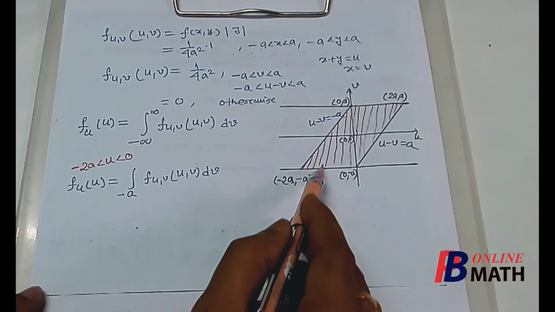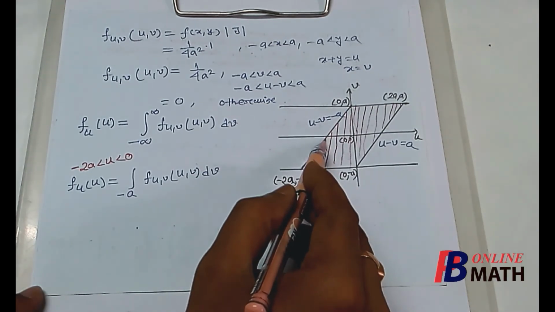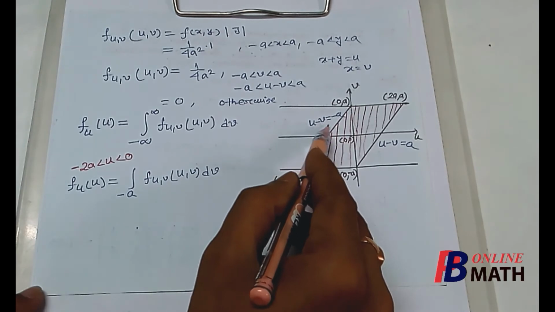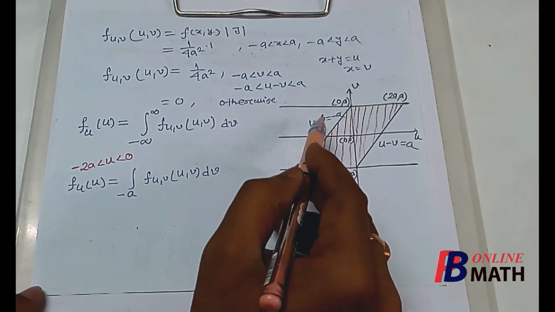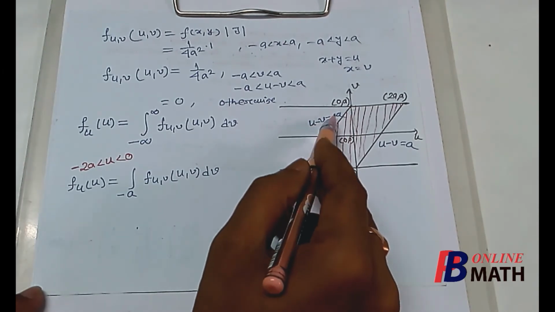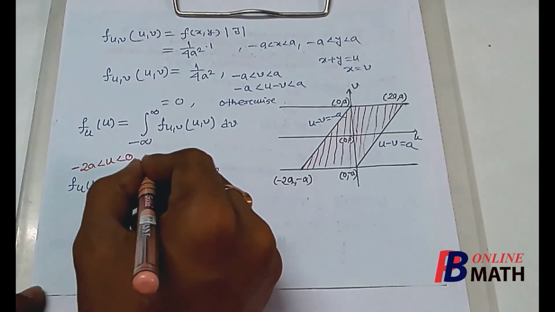Now let us find the upper limit. Here we find that the upper limit is a variable and the upper limit of v can be found from this straight line. Now here we find that u minus v equal to minus a, so v will be u plus a. So the upper limit of this integration will be u plus a.